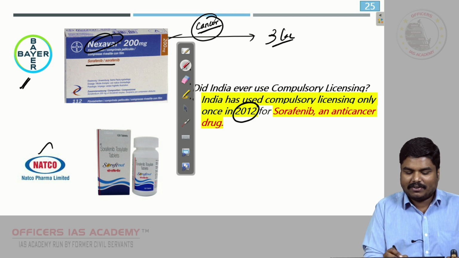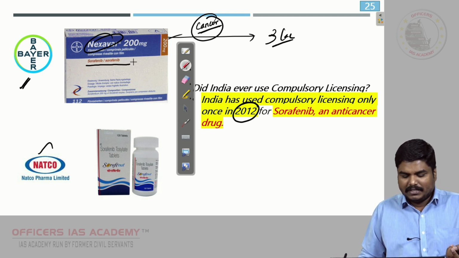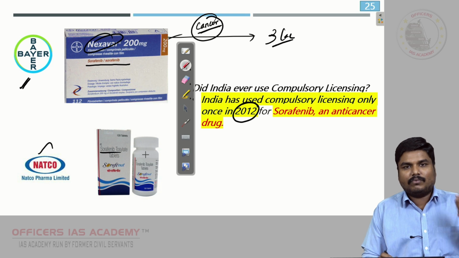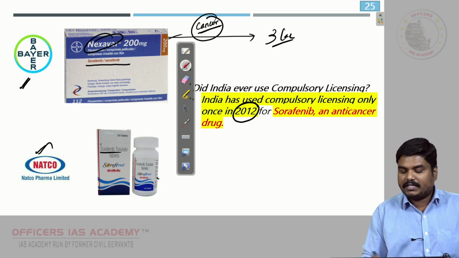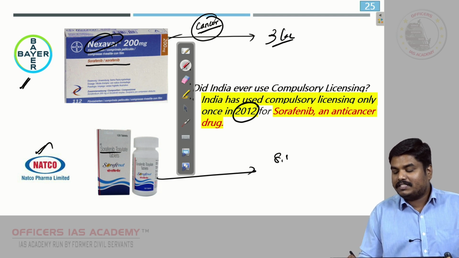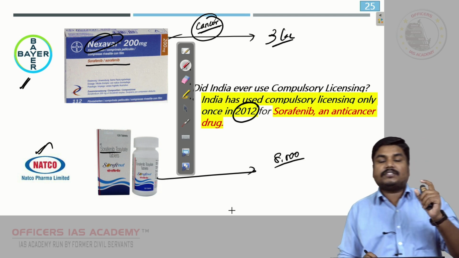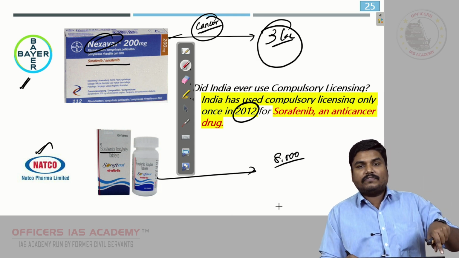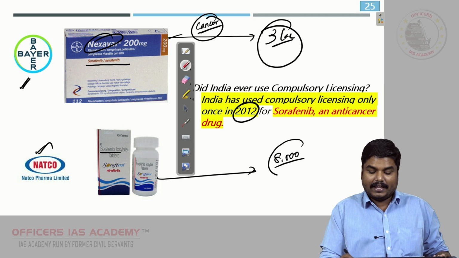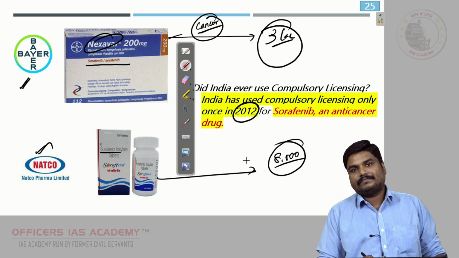The actual drug is called sorafenib. So the same sorafenib drug was manufactured and sold in the market by Natco Pharma Limited for what price? For just 8,500 rupees. What was sold for 3 lakh rupees was sold by Natco Pharma Limited for 8,500 rupees.